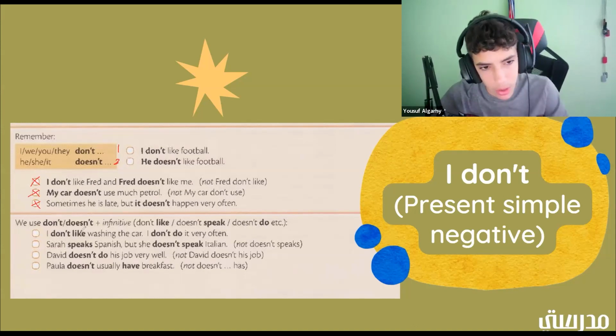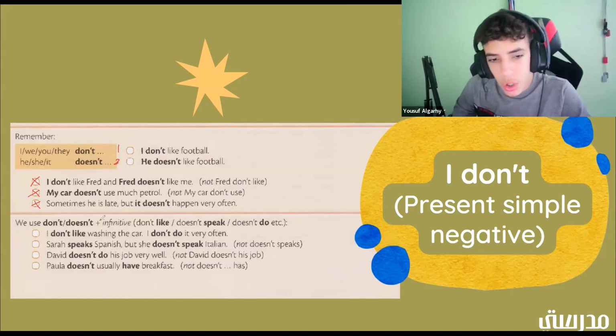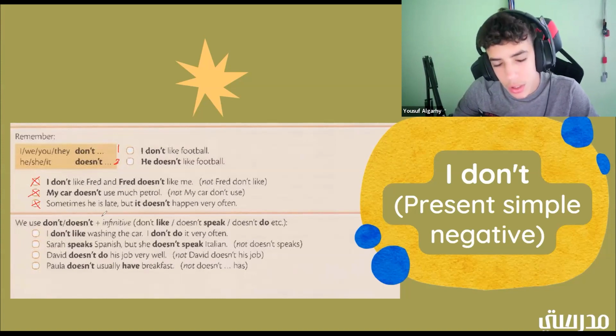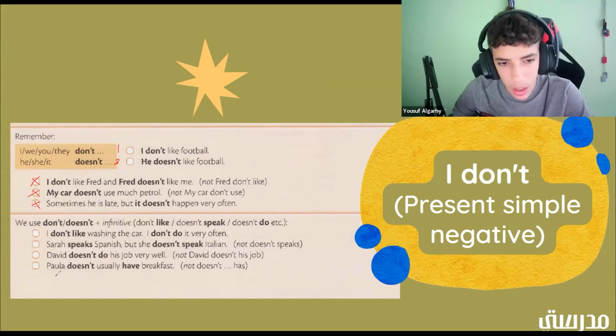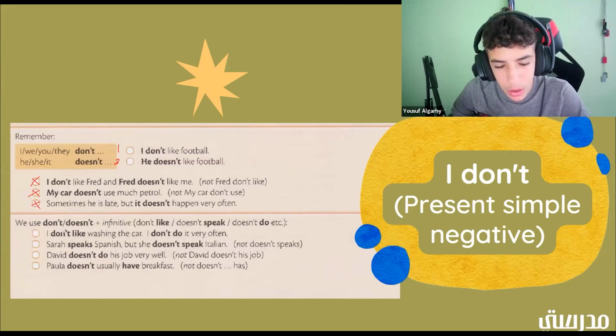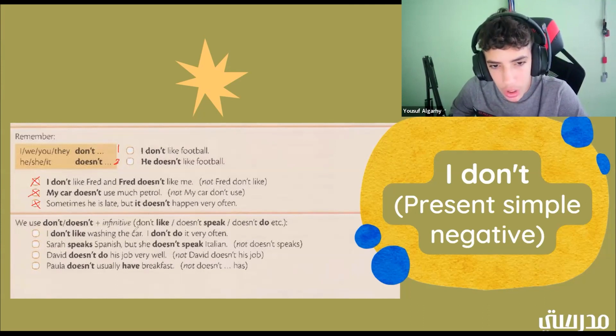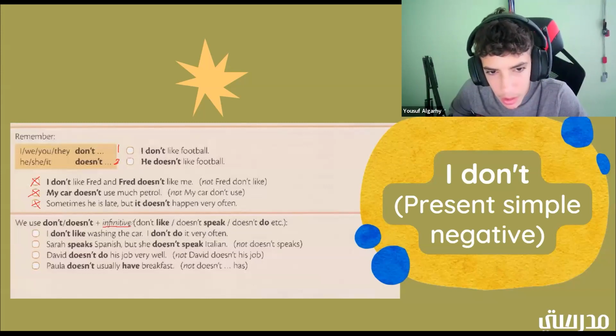So let's go ahead and go to this now. So we use don't, doesn't. All right. So we use don't, doesn't up here. So let's keep on going doing that. So don't, doesn't plus an infinitive, which is like speak, do, etc., things like that. That's how you would create a sentence for the topic that we're talking about. So I don't like washing the car. I don't do it very often. All right.